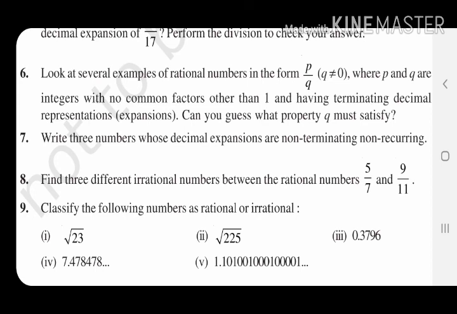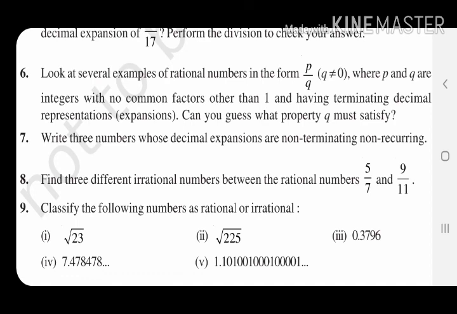Next question, classify the following as rational or irrational. Rational means terminating, and irrational is that which is neither terminating nor recurring. See question number V. It is 1 0 1 0 0 1 0 0 0 1 4 0. Nothing is repeated, it is gradually increasing 1 0 0 0. So it is non-recurring, so irrational. Next, 4 7 8 4 7 8 4 7 8 4. Here also nothing is being repeated, so it is also irrational.